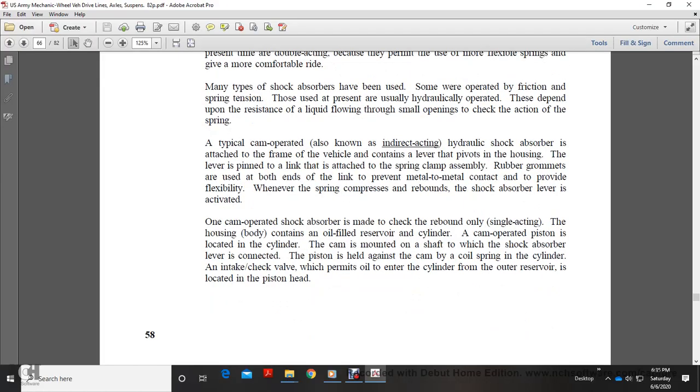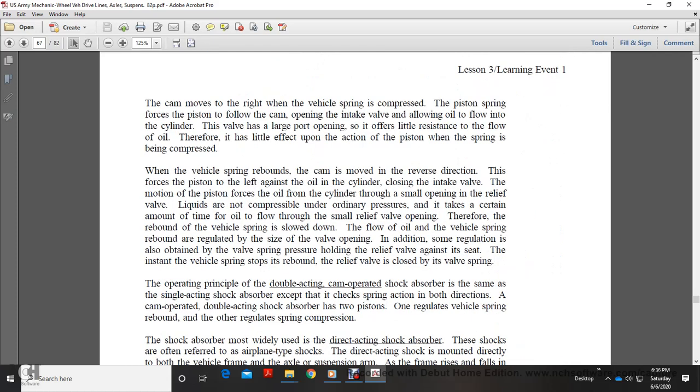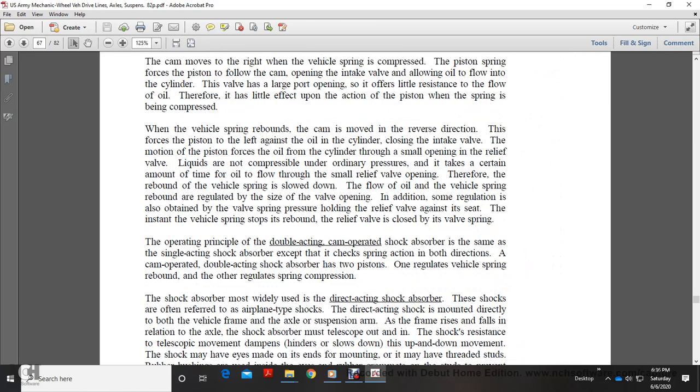Here is a cam-operated shock absorber with a check valve and rebound, in a single acting housing. The body contains an oil-filled reservoir and a cylinder. A cam-operated piston is located within the cylinder, and the cam is mounted on the shaft of the shock absorber lever. The piston is held against the cam by the coil spring. The cylinder intake check valve, which permits oil to enter the cylinder from the outer reservoir, is located in the piston head. The cam moves to the right when the vehicle spring is compressed.